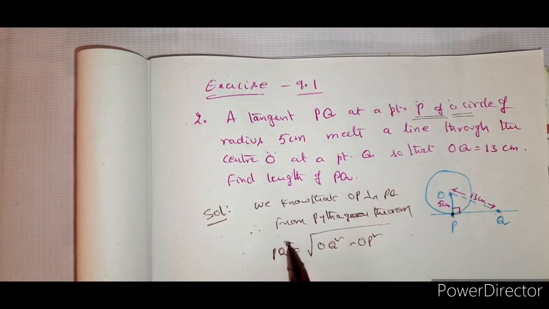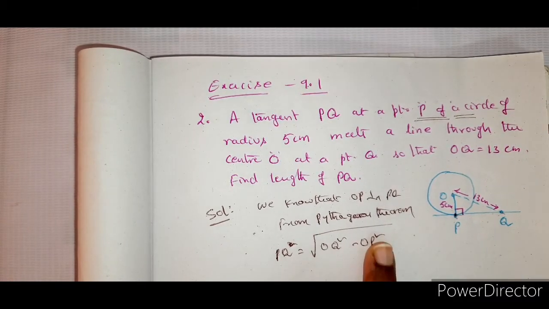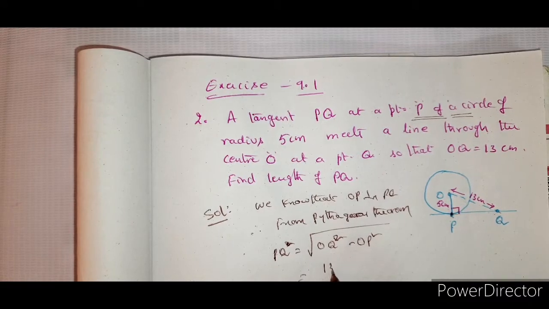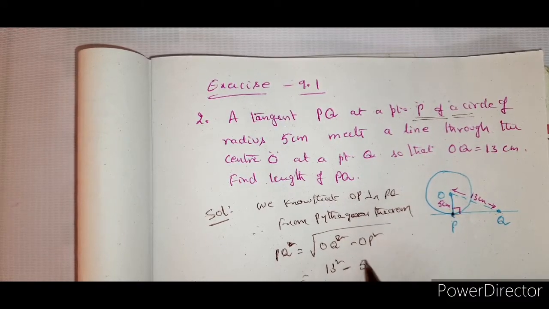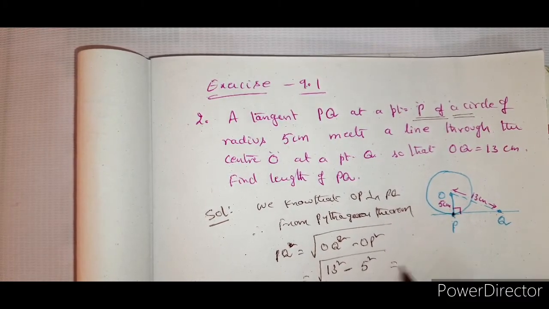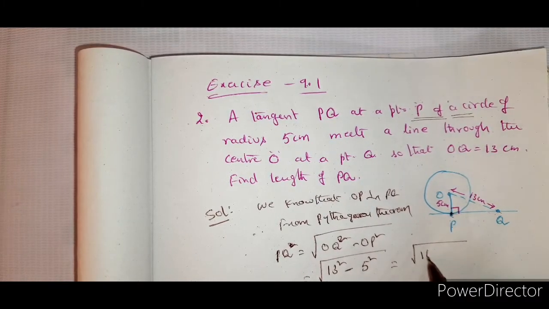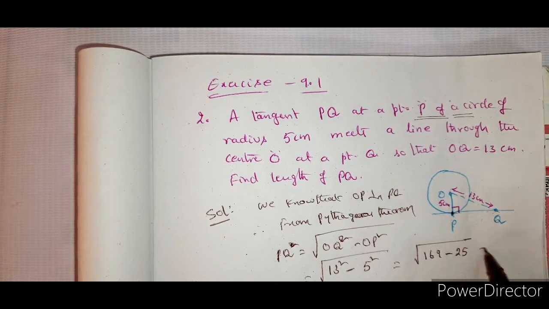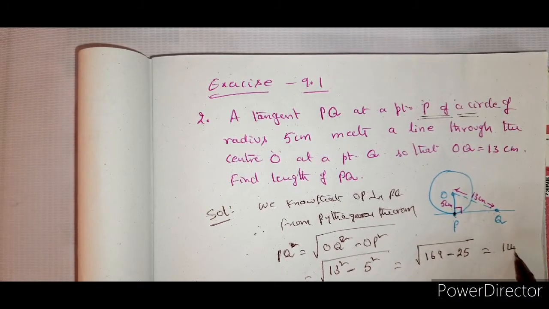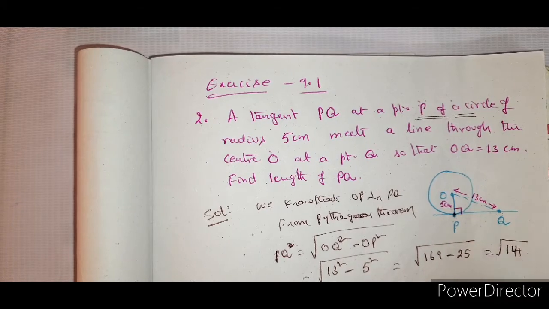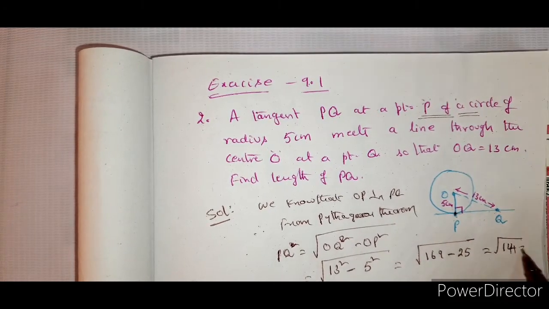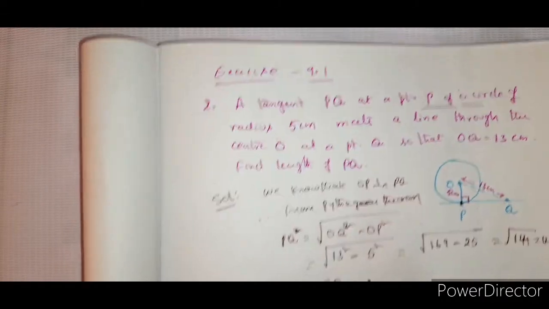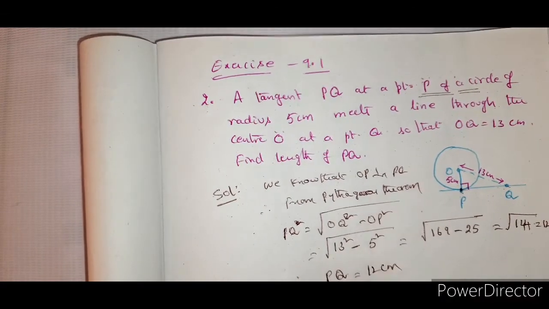Taking root on both sides, PQ is equal to root of OQ square minus OP square. So that is root of 13 square minus 5 square, which is 169 minus 25, equal to root of 144, that is equal to 12. Therefore, PQ is equal to 12 centimeters.